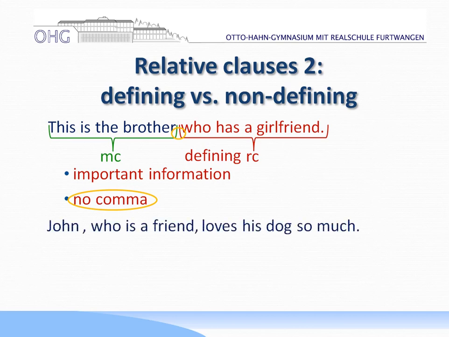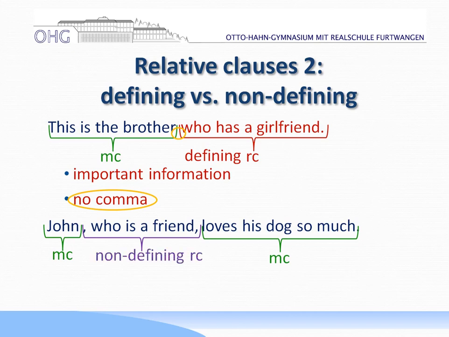Then logically the opposite is the non-defining clause. John, who is a friend, loves his dog so much. We have a main clause, John loves his dog so much, and a relative clause, who is a friend. And this relative clause is a non-defining relative clause. It gives additional information. So the main clause here can easily stand on its own. John loves his dog so much. And that is the big difference.